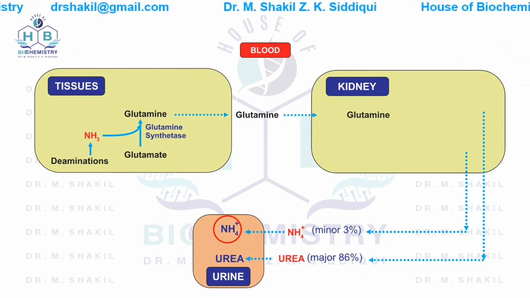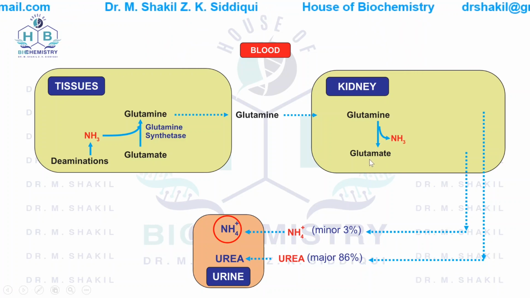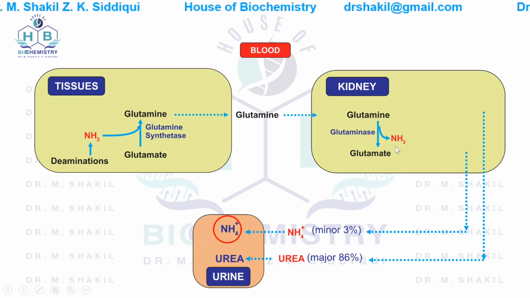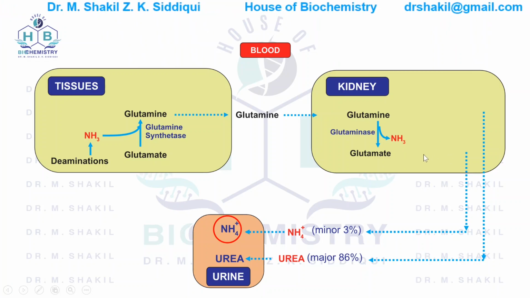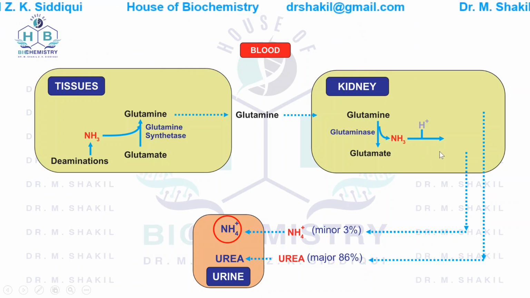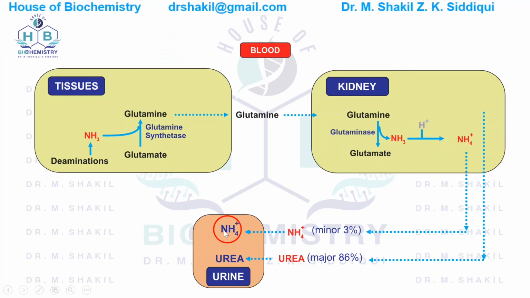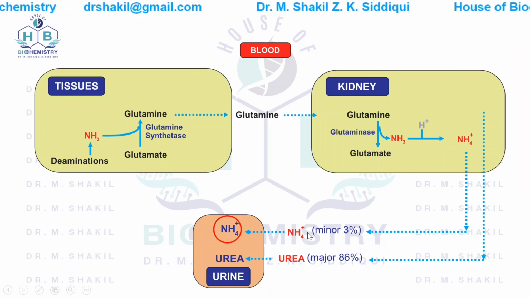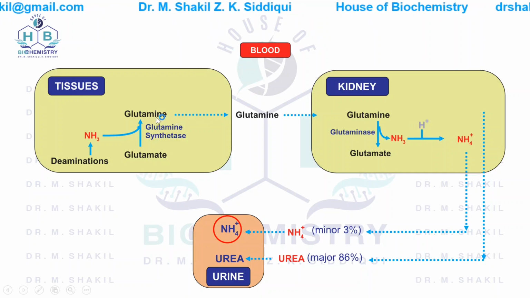Now in the kidney the reverse reactions take place. The glutamine is again converted into glutamate by the enzyme glutaminase. In this way the ammonia is again released. The ammonia formed will pick up a proton and form an ammonium ion. This ammonium ion is then excreted into the urine by the kidney. This is where the ammonia in the urine comes from, that is, from deamination reactions through glutamine.